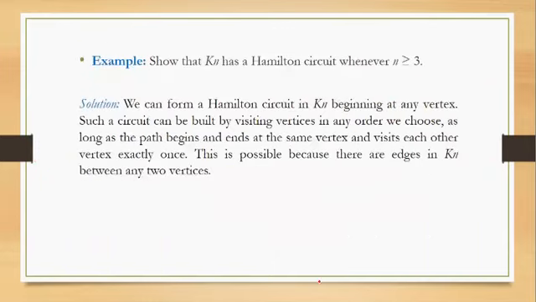After that, we have the complete graph Kn. So the statement is: show that Kn has a Hamilton circuit whenever n is greater than or equal to 3. What do you mean by Kn? Kn is basically a complete graph.